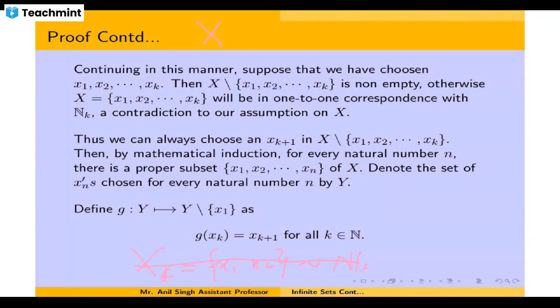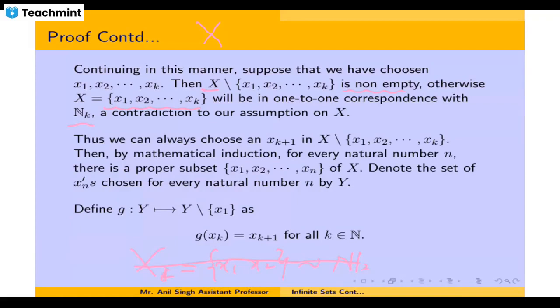indexed by the first k natural numbers, x1, x2, and so on up to xk. If you take out these elements from capital X, that set will still remain non-empty, for the same reason: if it becomes empty, then X will become equal to the set x1, x2, up to xk, which is equivalent to the set N sub k, which is again a contradiction to our assumption.